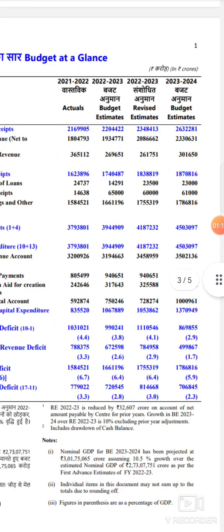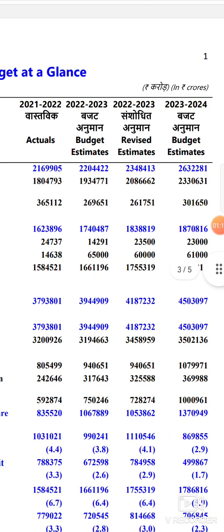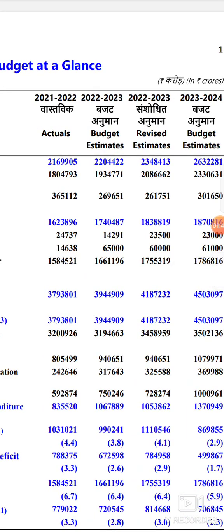So if you observe here, 21-22 actuals is there, 22-23 budget estimates is there, 22-23 revised estimates is there, and 23-24 budget estimates is there. We said that this is a budget for 23-24. Then why are 22-23 budget estimates, revised estimates, and 21-22 actuals given? Usually 22-23 and 21-22 are given for comparison purposes. Now what is the change when you compare with the last year?